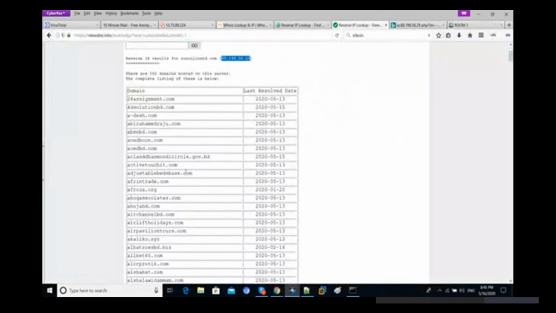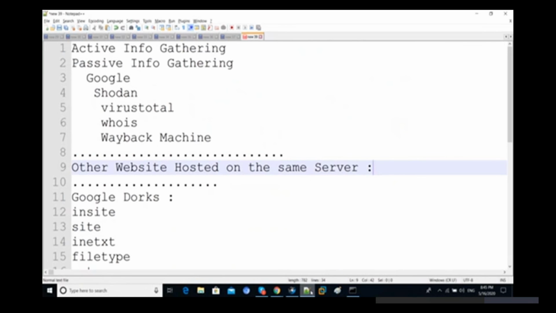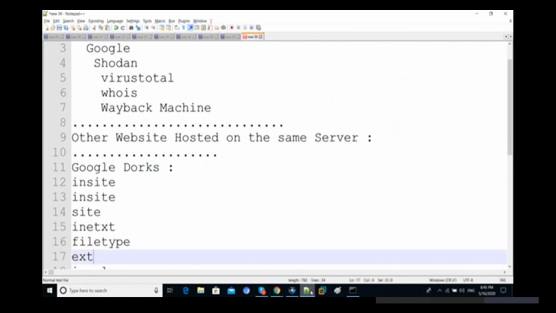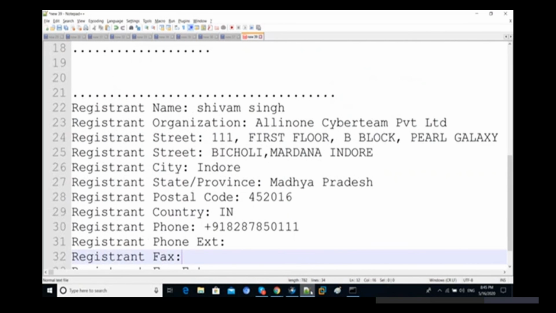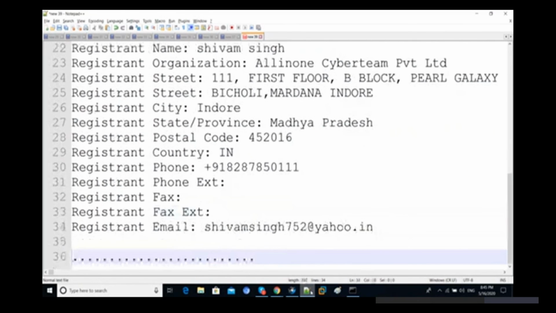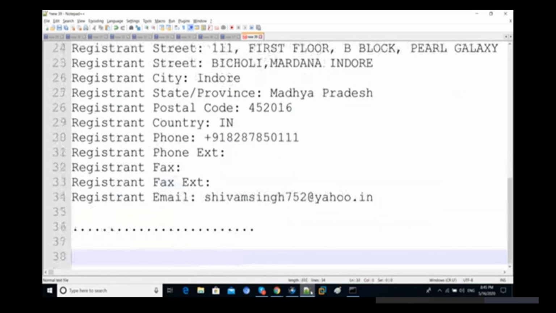We can just use the site operator, and with the help of the site operator we can try to check it out. Otherwise, in the next phase we are going to discuss active information gathering. There we are going to create our own tools: how can we find the domains, and if we have domains, how can we use them with automatic scripts.